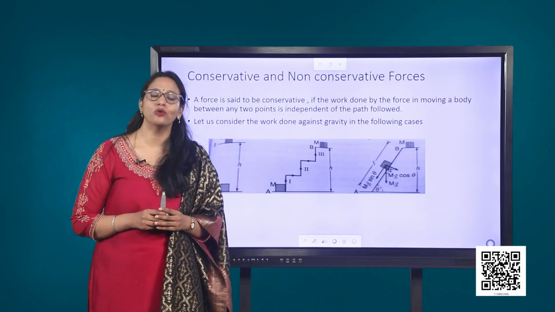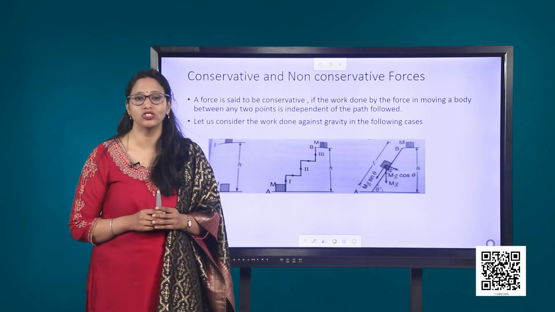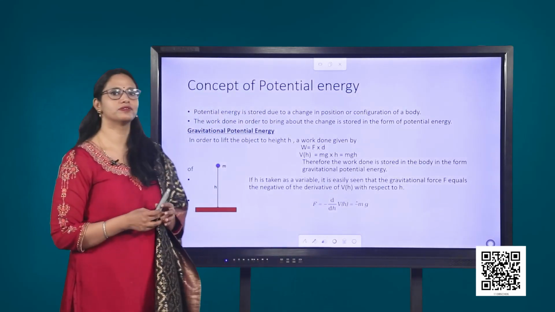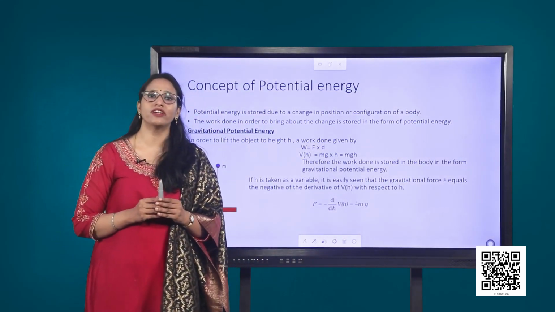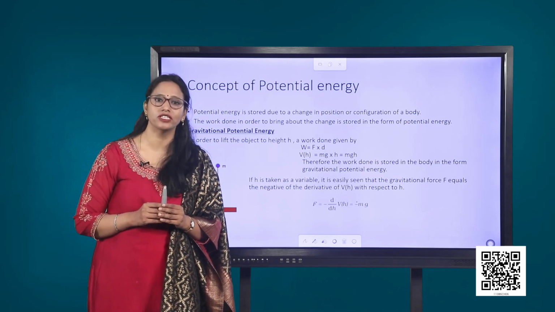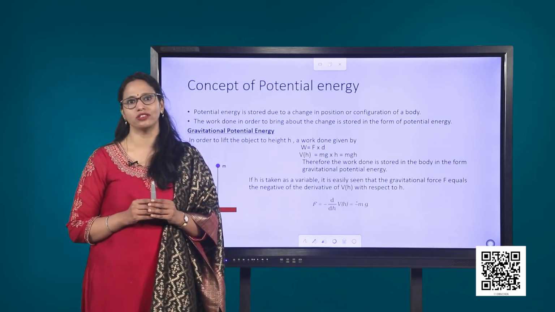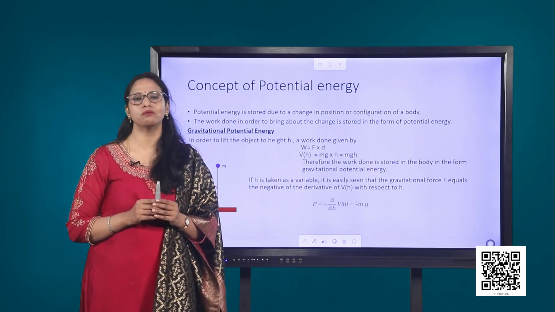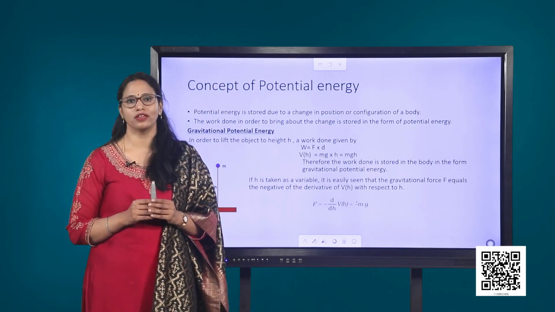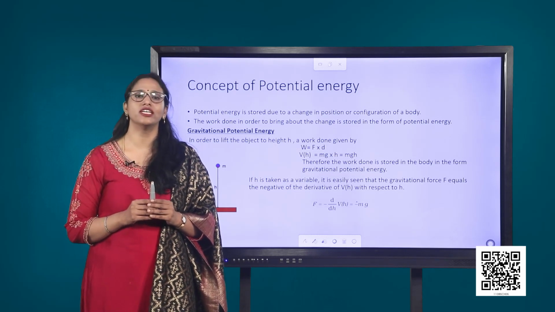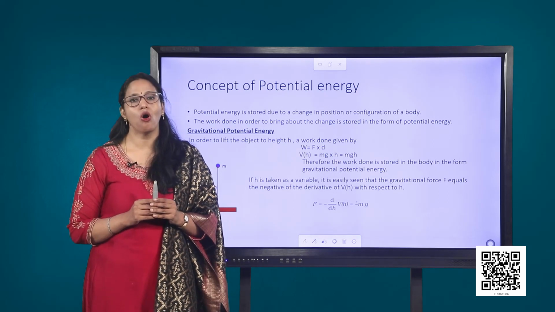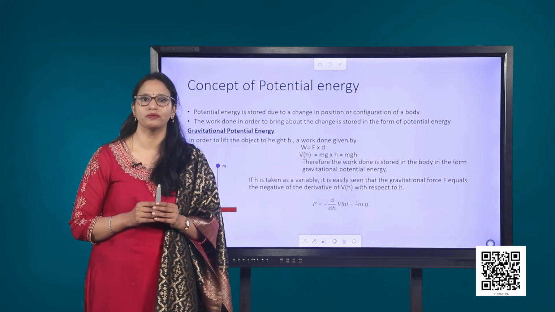Let us now learn about potential energy in detail. The word potential suggests possibility or capacity for action. The term potential energy brings to one's mind stored energy. In fact, potential energy is the stored energy by virtue of the position or configuration of a body.